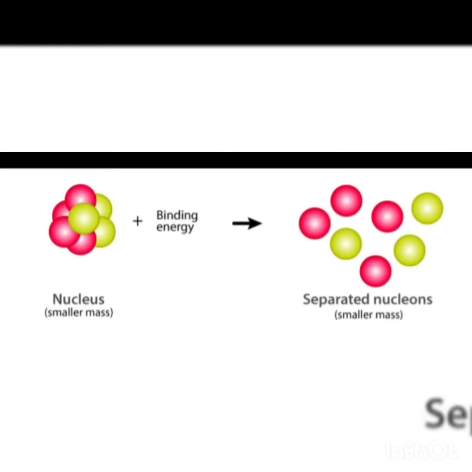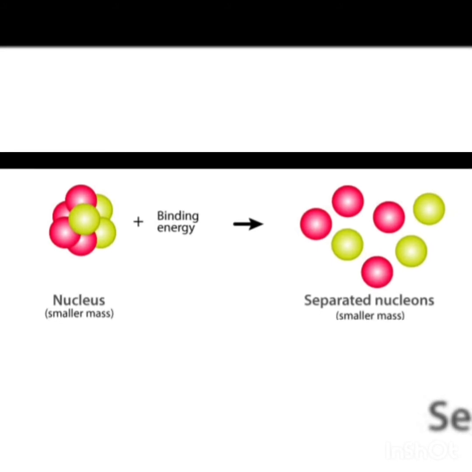The mass of the nucleus bound together is less than the separated mass of each of the smallest particles making up this nucleus. This missing mass is termed as mass defect, and that is happening because of this binding energy. The mass is getting converted into energy by Einstein's theory.